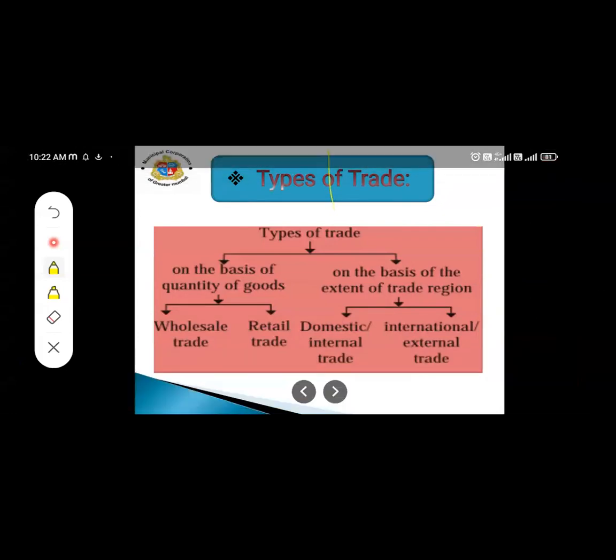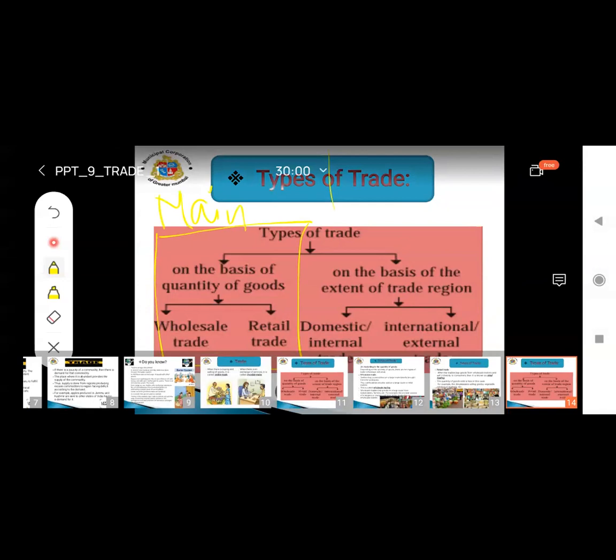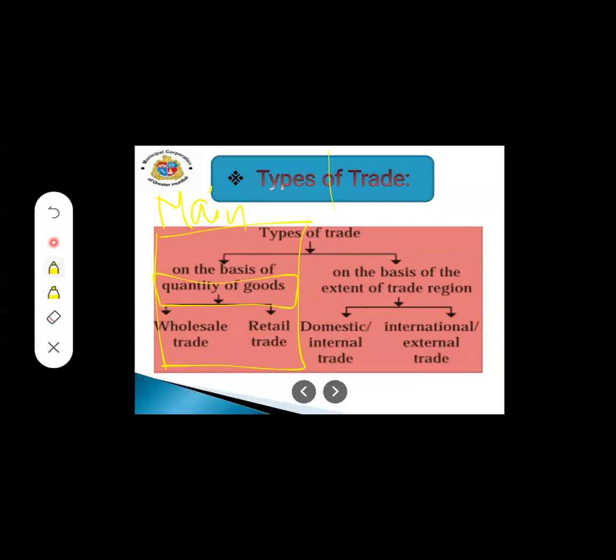Next. Till now, what we have learned in this part of types of trade are the very main types of trade, students. It is on the basis of quantity of goods. We have studied wholesale trade and retail trade. Now we are going to move to the basis of extent of trade region. First we are going to learn about domestic trade, also known as internal trade, and second is international or external trade.